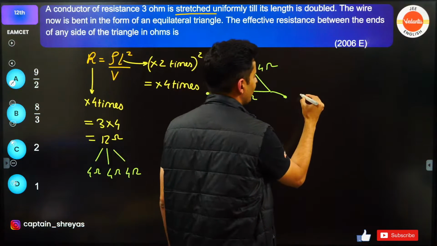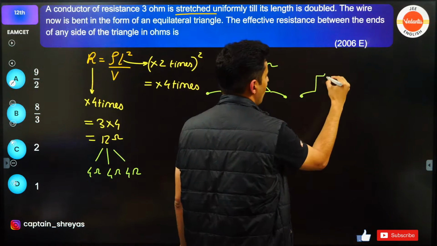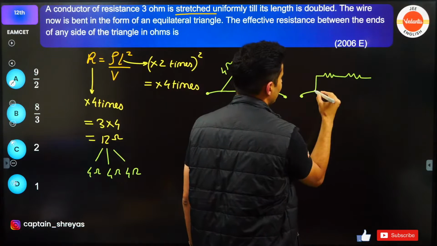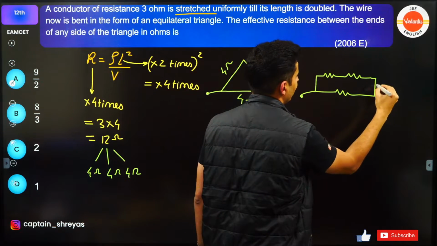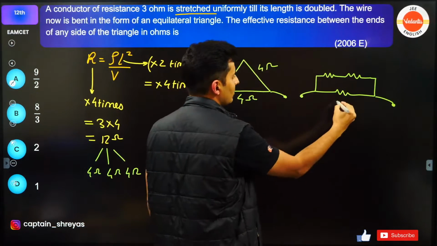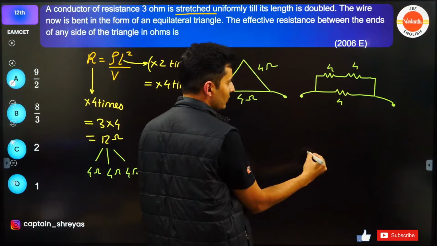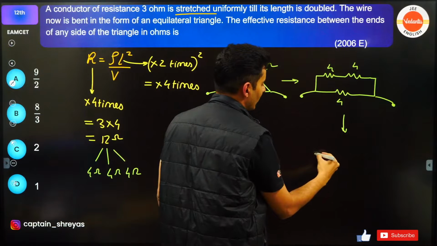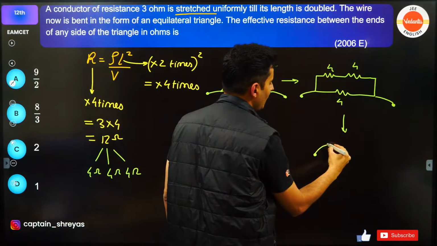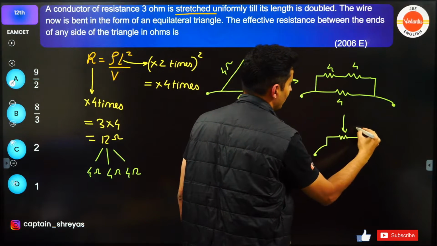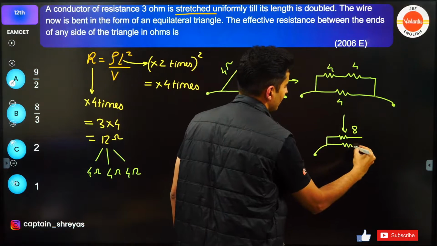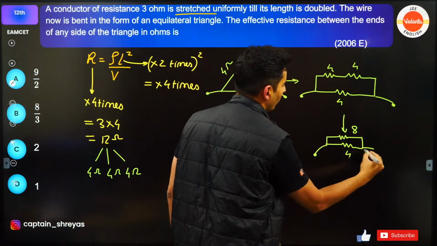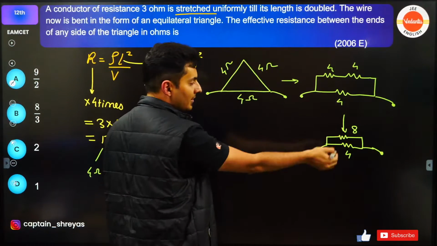You can clearly see that it is as if you have 2 resistors in series here and 1 resistor over here, connected between these points. When you simplify this circuit, you will have 4 and 4 becoming 8, and this is as it is 4 ohms, correct?